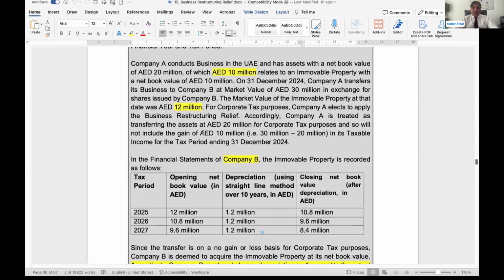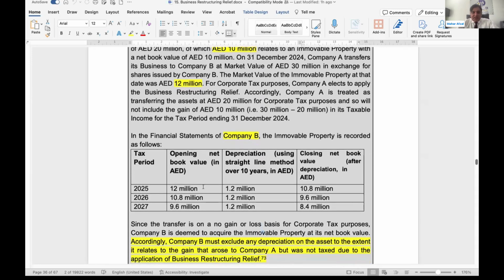Accordingly, the company is treated as transferring the assets at 20 million for corporate tax purposes, so it will not include the gain of 10 million in its taxable income. So net book value was 20 million, market value 30 million; the business has been transferred at 30 million against 20 million. So the 10 million gain has not been booked. Keep in mind, the business has been transferred at the net book value to enjoy the business restructuring relief. In the books of B, specifically for the immovable property, the opening net book value is 12 million. This is the market value. B is the transferee, keep in mind. B is booking at 12 million, not at 10 million.